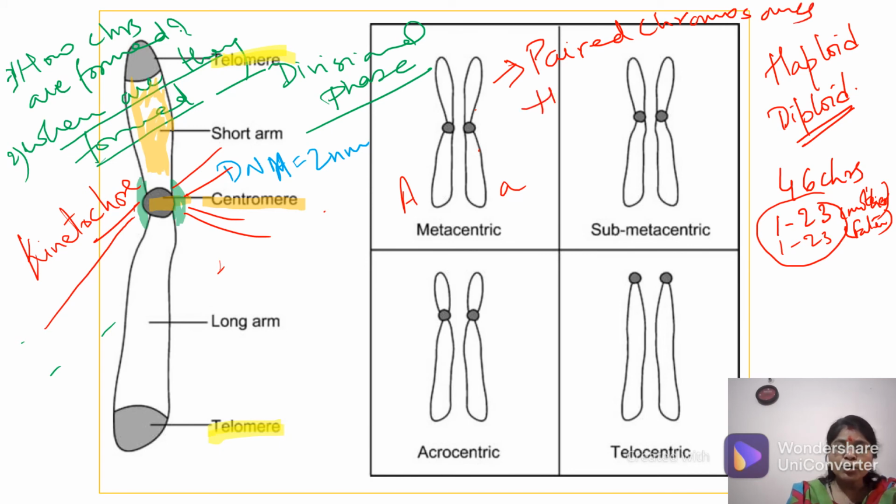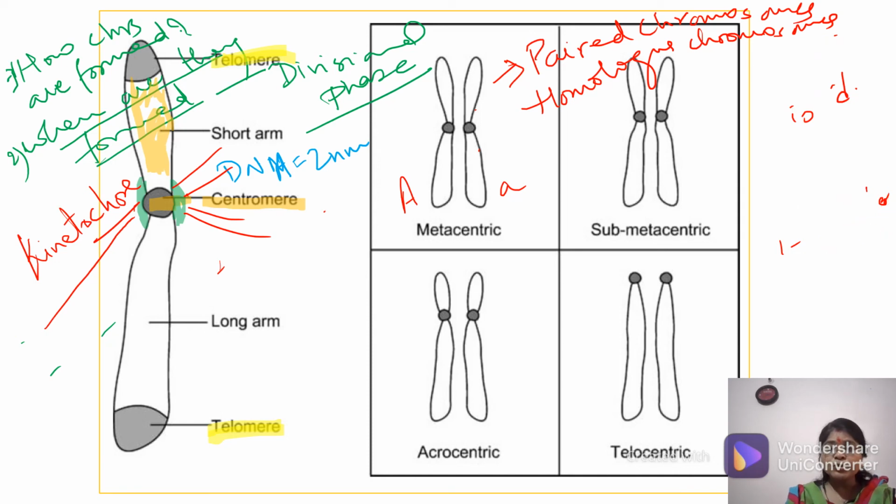So paired chromosomes are called homologous chromosomes. Why do we call them homologous chromosomes? Try to understand that. Homo means same. Logos means position, loci. It's a mathematical word. So what does it mean?